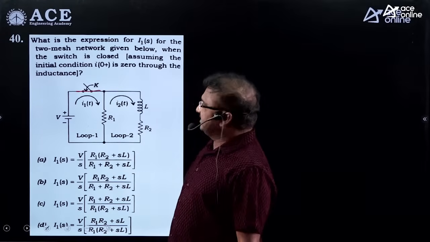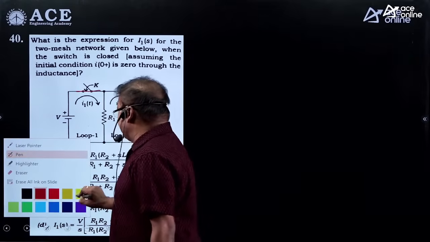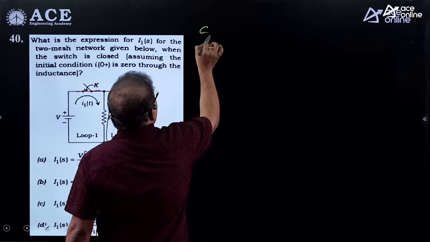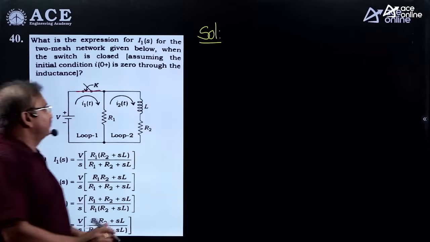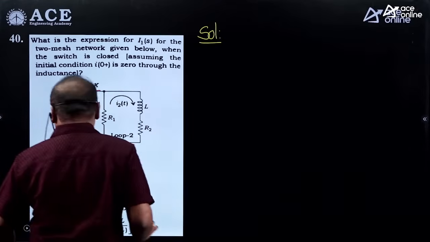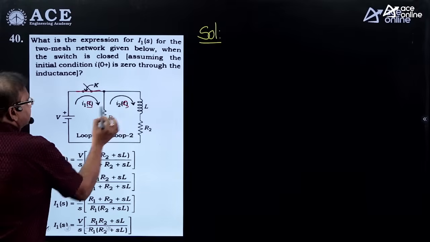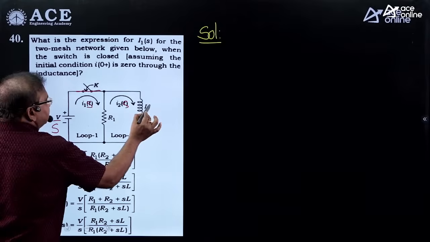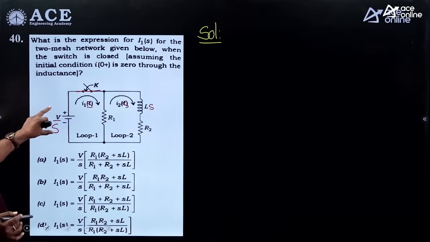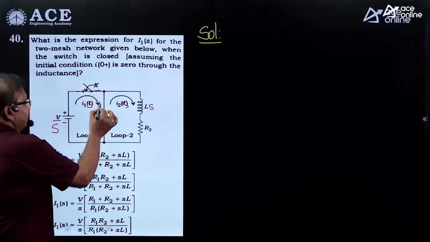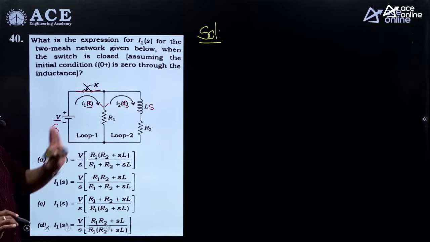Then 2 loops are present. If you apply the KVL expression you will get it. I will take that quickly, the KVL expression under Laplace transformation. Guys, you see that under Laplace transformation, I am able to take that. This is I1 of S, I2 of S, and V by S. This is S into L. This is the way how you are getting that. Now here, guys, V by S is equal to the voltage across this one. As per the given direction, the resultant current in the I1 direction is I1 of S minus I2 of S.